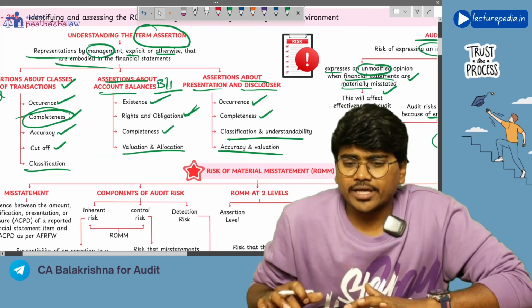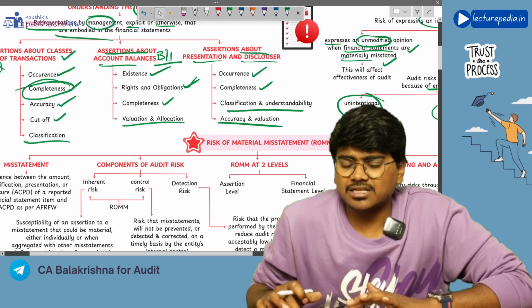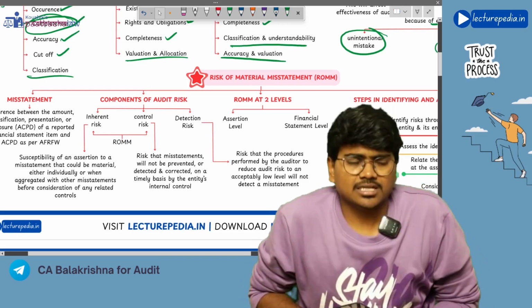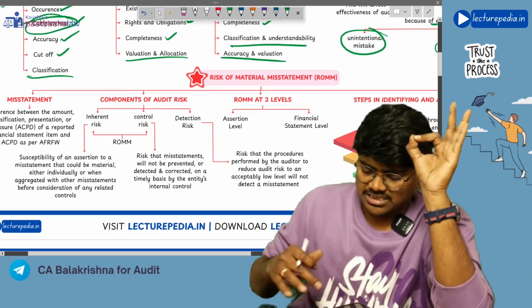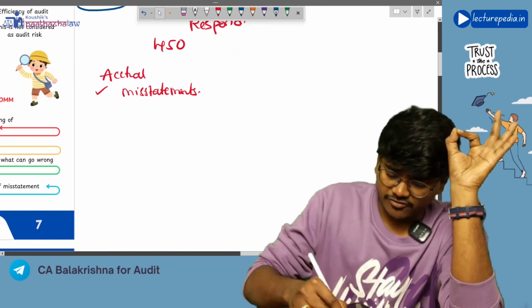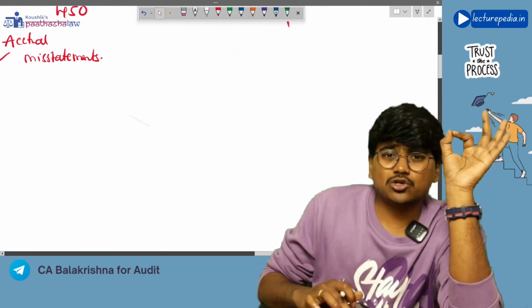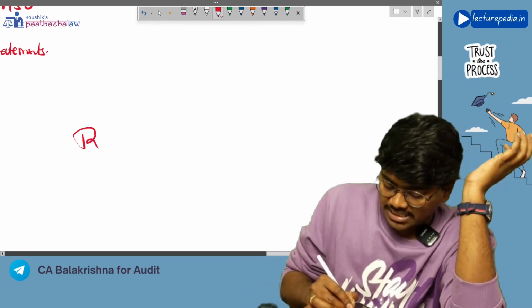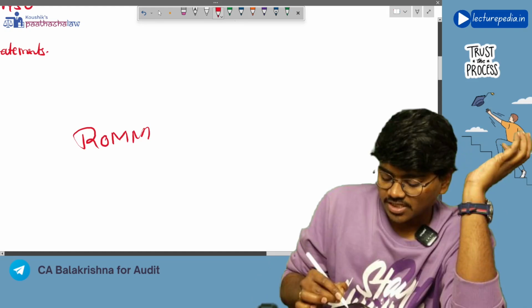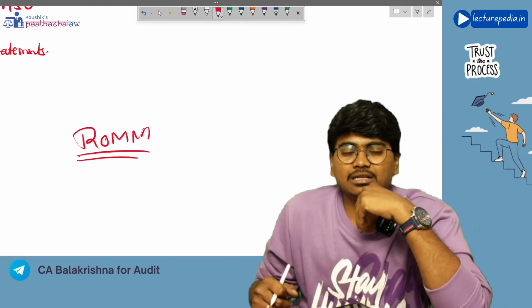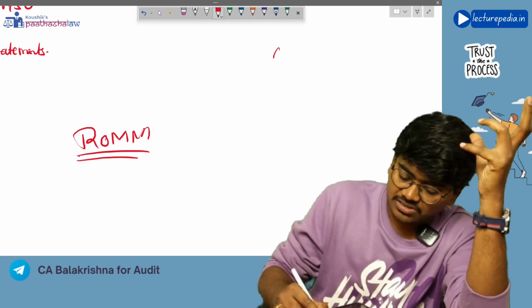Now, going to risk of material misstatement. As per this standard SA-315, the major purpose of the auditor will be to determine the risk of material misstatement. We'll call it ROMM. So how to determine risk of material misstatement? Let's say, for example, there is cash.